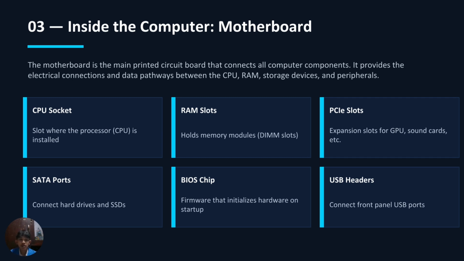CPU socket, the slot where the processor is installed. RAM slots, which hold the memory modules. PCIe slots, expansion slots for the GPU and other cards. SATA ports, used to connect hard drives and SSDs. BIOS chip, firmware that initializes the hardware when the computer starts up. USB headers, which connect to the USB ports on the front panel of the computer case.